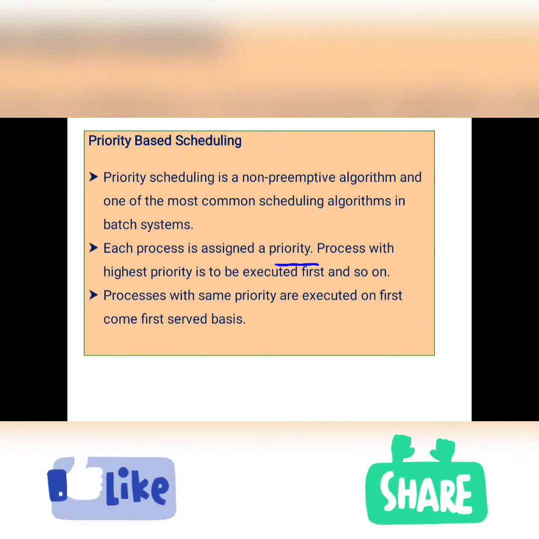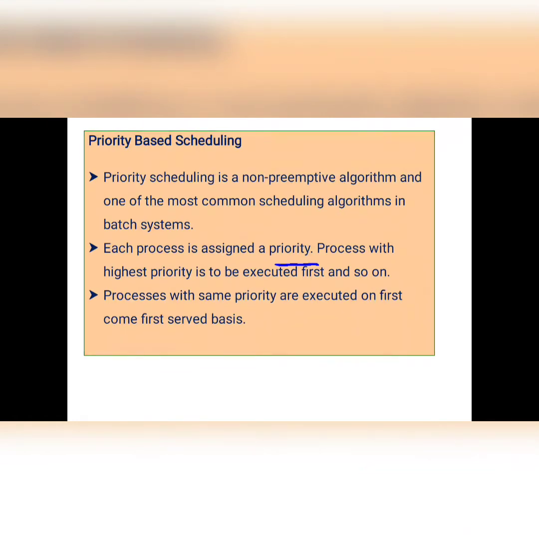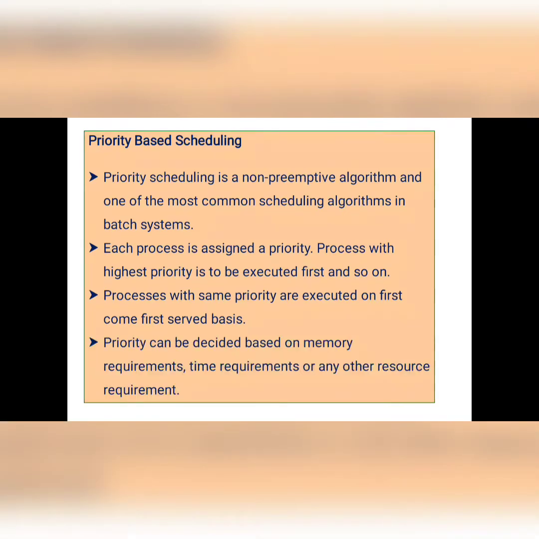For that we decide by using first come first serve basis. Here we again use the FCFS scheduling algorithm, because there is some confusion when two processes have the same highest priority. That's why we use the FCFS algorithm for executing those processes.